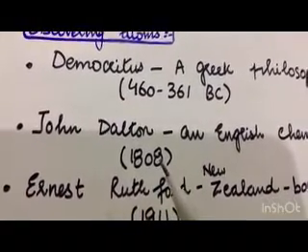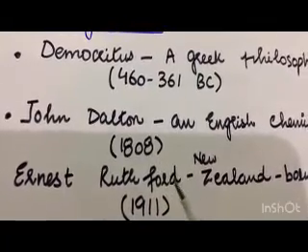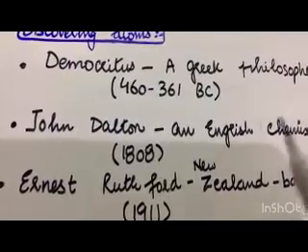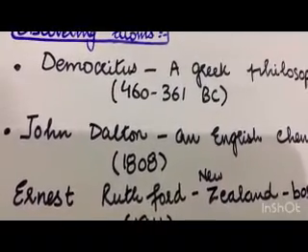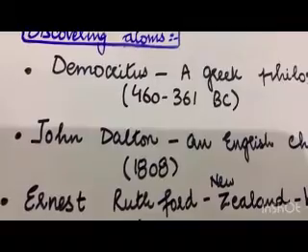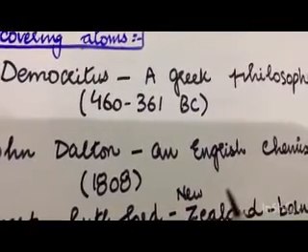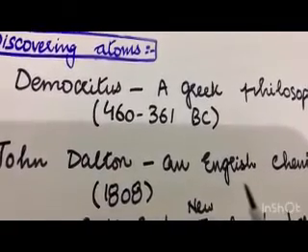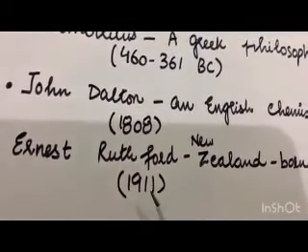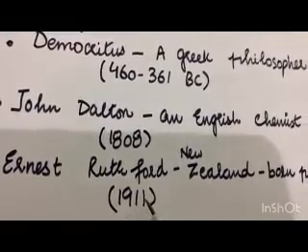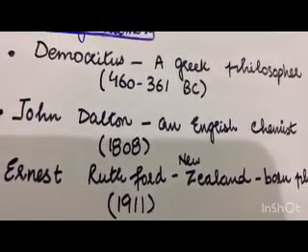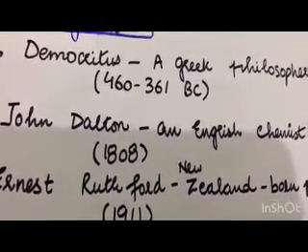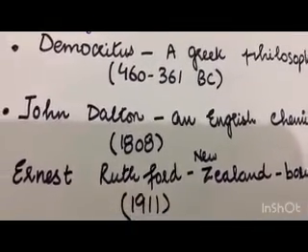In 1808, an English chemist named John Dalton suggested, from the experiments he had carried out, that each chemical element is made up of different atoms, and that elements are different because they are made of different atoms. And in 1919, there was a New Zealand born physicist whose name was Ernest Rutherford. He discovered that atoms have a very tiny dense center which is called the nucleus.